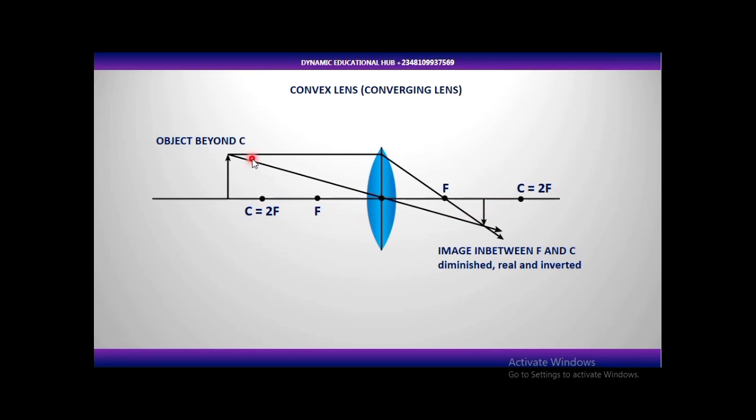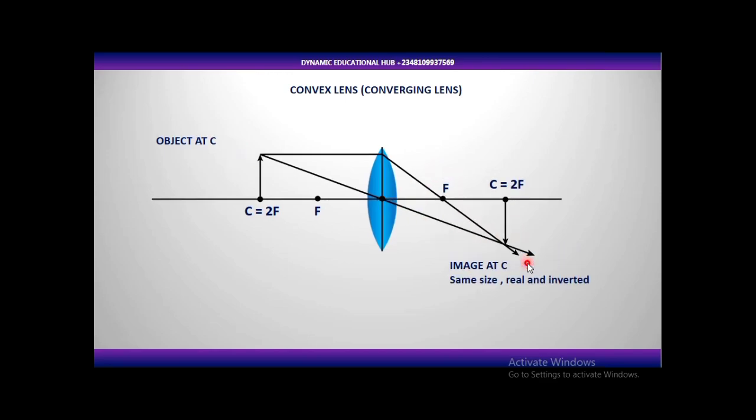The image will be small, diminished. You can see, look at the object, so big. Look at the image, so small, and it is inverted. And there is intersection of the rays of light, which means that they are real and inverted. Now let's look at this next one.